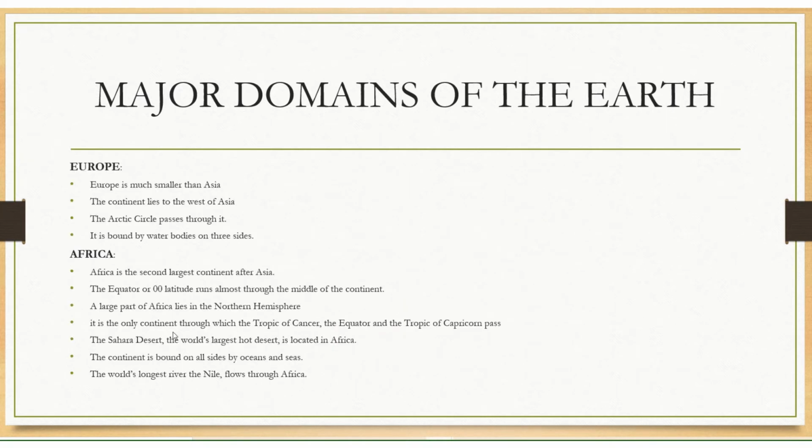It is the only continent through which the Tropic of Cancer, Equator and Tropic of Capricorn pass. The Sahara Desert, the world's largest hot desert, is located in Africa. The continent is bound on all sides by ocean and sea. The world's longest river, the Nile, flows through Africa.